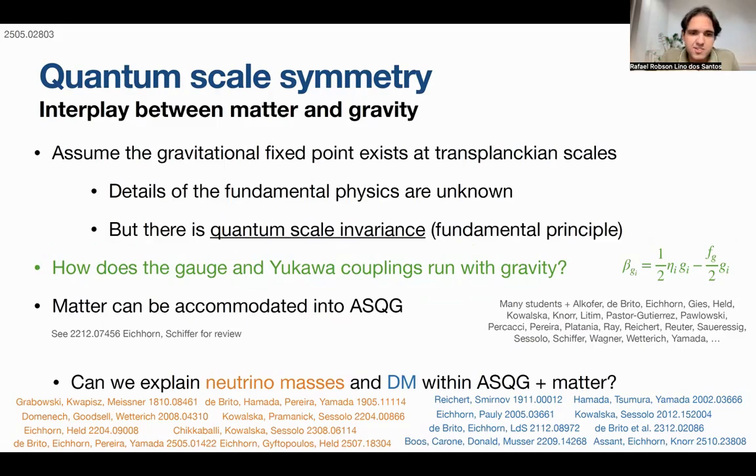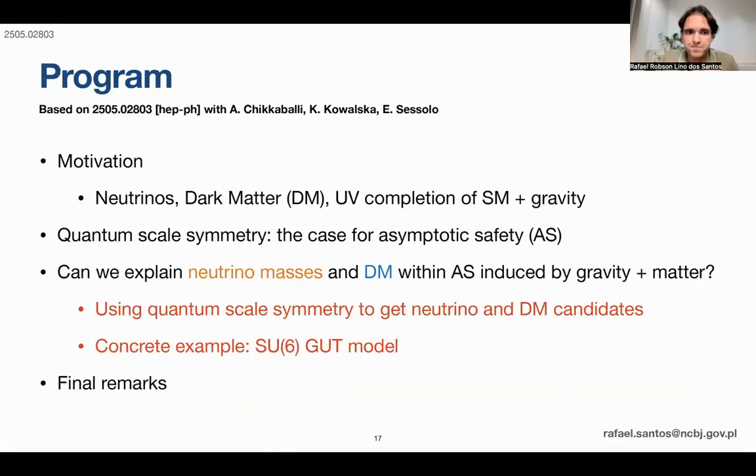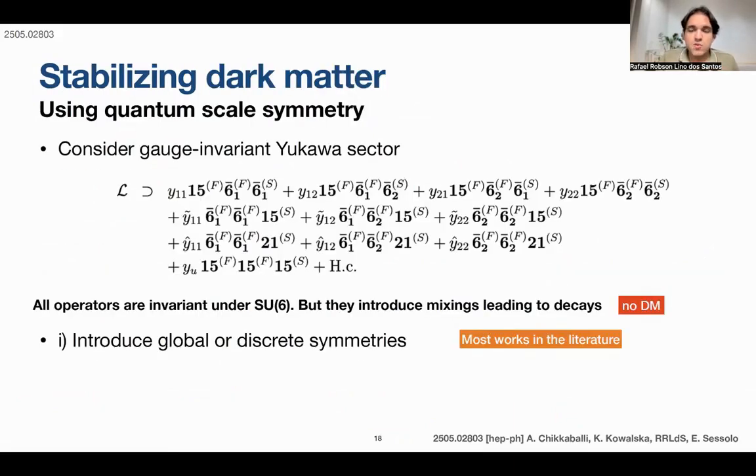And then the next question is this: can we explain neutrino masses and dark matter within this framework? There are already a couple of works that explore this question of neutrino masses and dark matter within asymptotic safety. Today you will see at least two new and very interesting aspects of this search. The concrete example used is a model coming from Grand Unification. This will help us to understand the new feature that we propose in our paper.